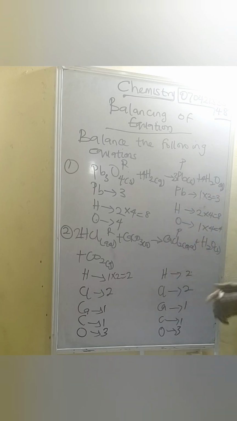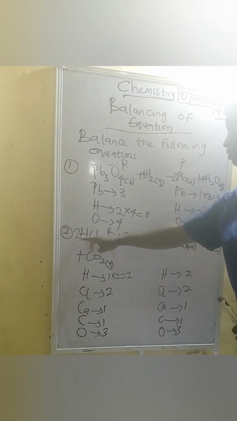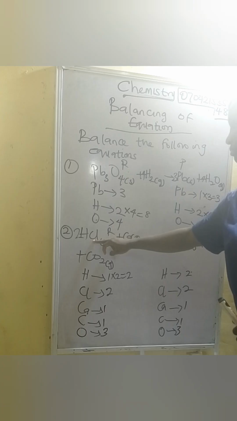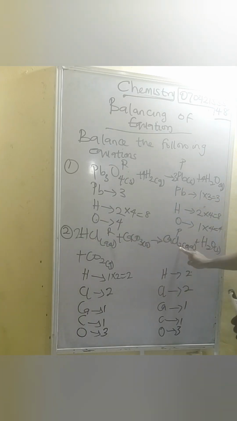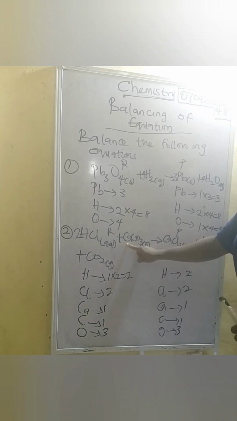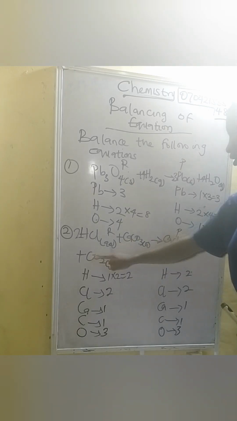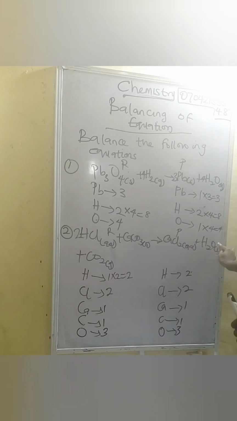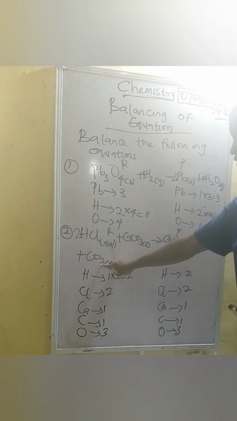You get it now? So 2 hydrogen, 2 hydrogen. This is 2 chlorine. These 2 will multiply these 2 elements to affect this hydrogen and the chlorine. So this is 2 chlorine, this is 2 chlorine. Okay, so this is 1 calcium, this is 1 calcium. 1 carbon, 1 carbon. 3 oxygen. This is 1 oxygen plus 2 oxygen. That makes it 3. So our equation is balanced.